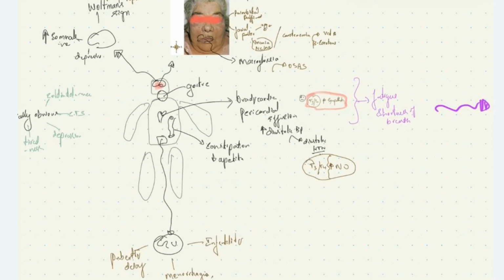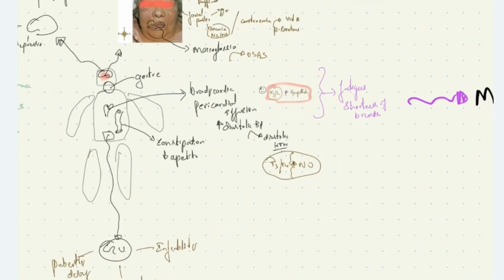We all know that T3, T4, that is thyroid hormones, are responsible for sensitivity of catecholamine receptors to the epinephrine and norepinephrine. When there is reduced T3, T4 levels, there will be reduced sensitivity of sympathetic receptors, that is alpha and beta receptors, to norepinephrine and epinephrine, leading on to bradycardia. There can be pericardial effusion.